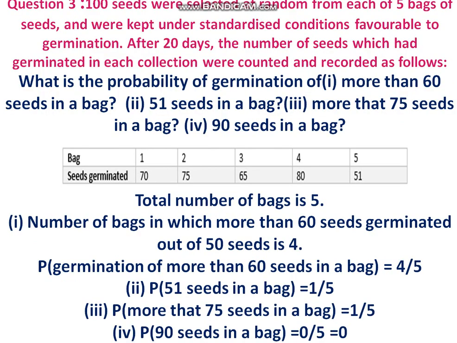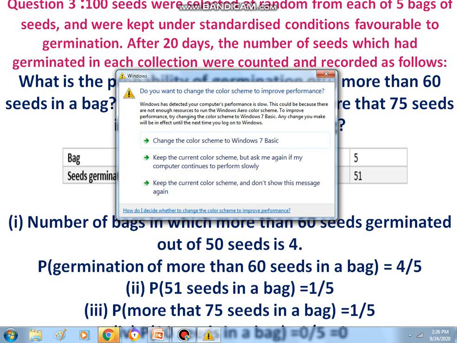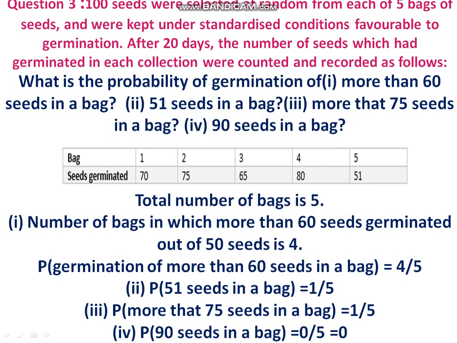Next, 100 seeds were selected at random from each of 5 bags. 5 bags are there. We are taking 100 seeds. After 20 days, the number of seeds which germinated in each collection were counted and recorded as follows. In the first bag 70 seeds germinated, second bag 75, third bag 65, fourth bag 80, fifth bag 51. What is the probability of germination of more than 60?